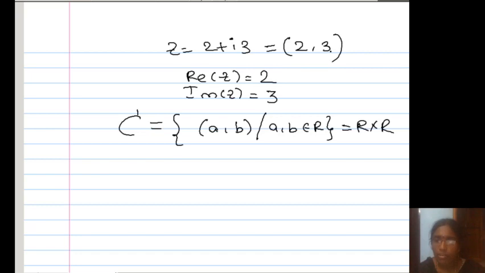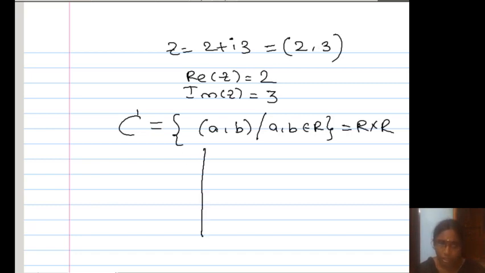A real number. 3 is also a real number. So it is a complex number. A complex number means a plus ib, and it is also written as the ordered pair (a, b), where the real part is a and the imaginary part is b. So both representations are the same here. Why? What is the reason? Let us see.